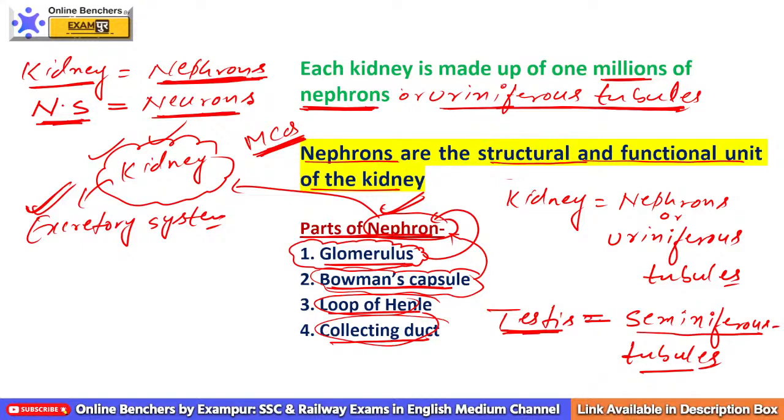Okay guys, in the next class we will discuss the function of kidneys, how urine is formed in your kidney. Then we will discuss some urinary diseases, for example, what is gout and what is dialysis. And we will also discuss excretion in plants. What are the excretory materials of the plants? What are the gaseous excretory materials of the plant? Solid waste material of the plant? How can they be removed from the plant body?